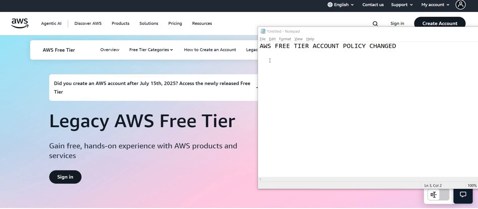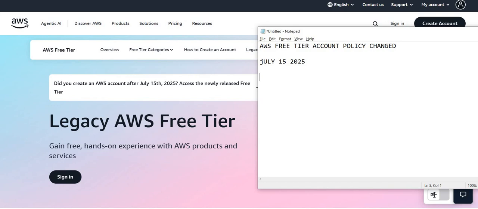It used to come with some set of services which were free, where we have some AWS EC2 instances that were coming with 750 hours per month. But yeah, that policy has been changed. They have rephrased their free account starting from July 15 of this month. So now you must be wondering what will happen to those accounts which were created before July 15th?